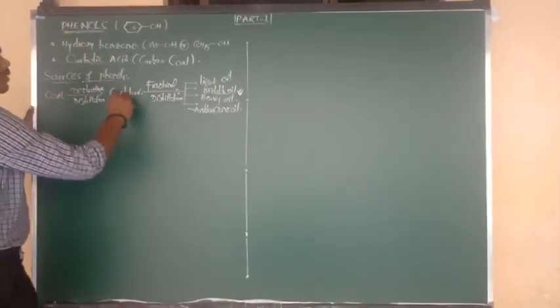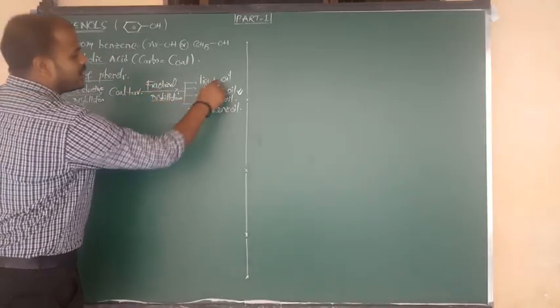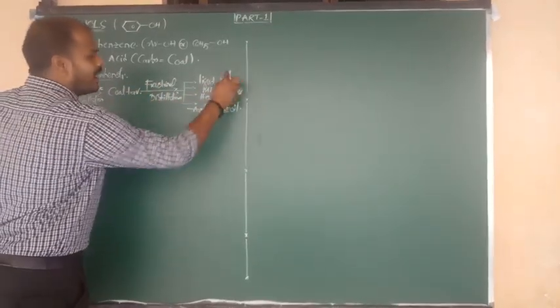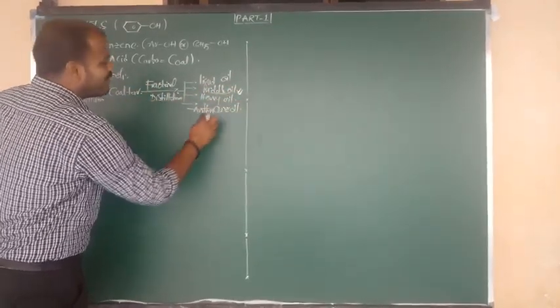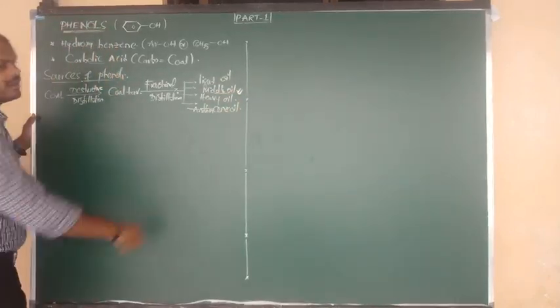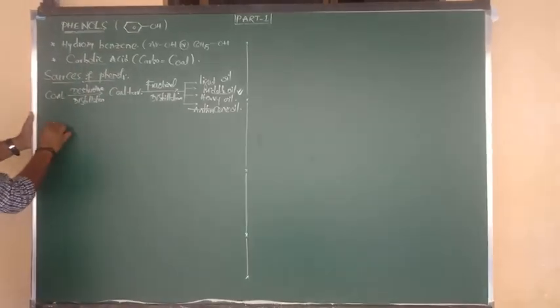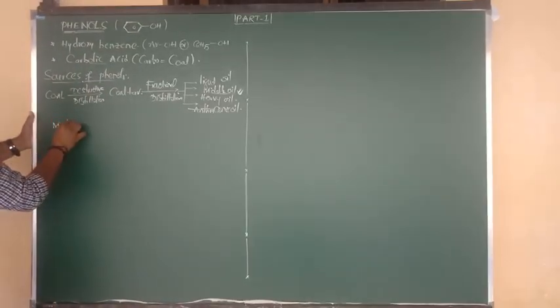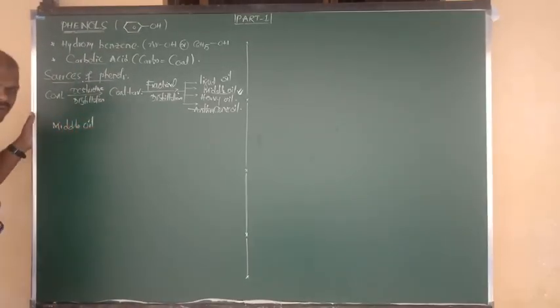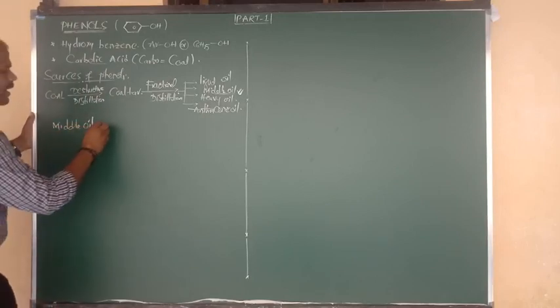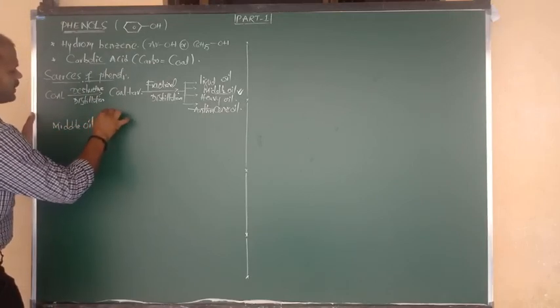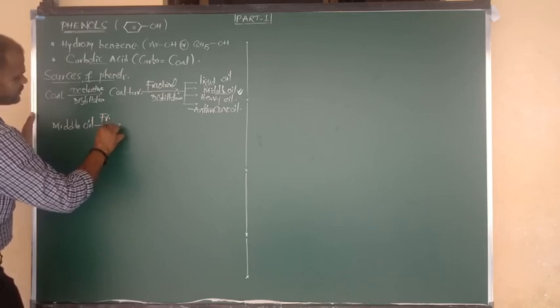So from coal tar upon fractional distillation it gives mainly four types of oils: light oil, middle oil, heavy oil and anthracene oil. From those four, now I want to separate only middle oil. Middle oil again undergoes the same process, fractional distillation.